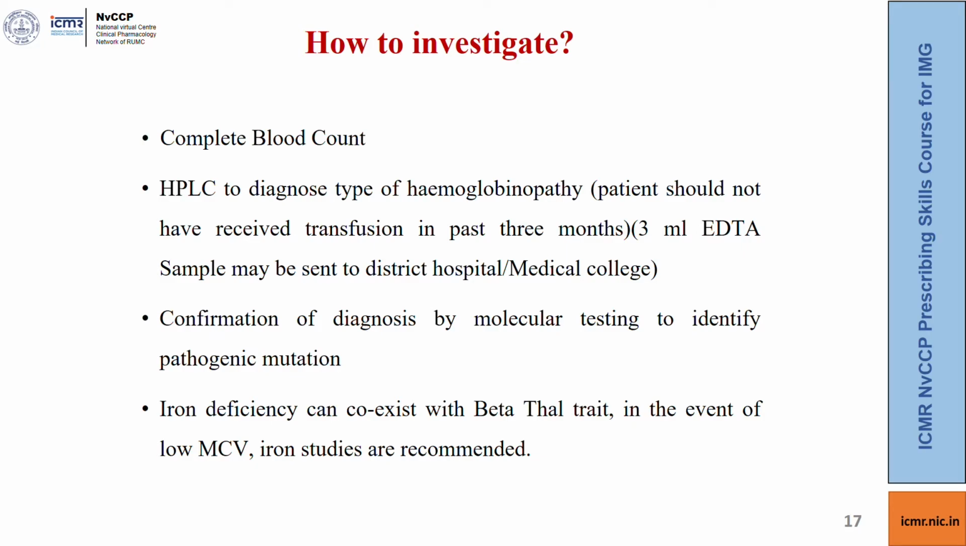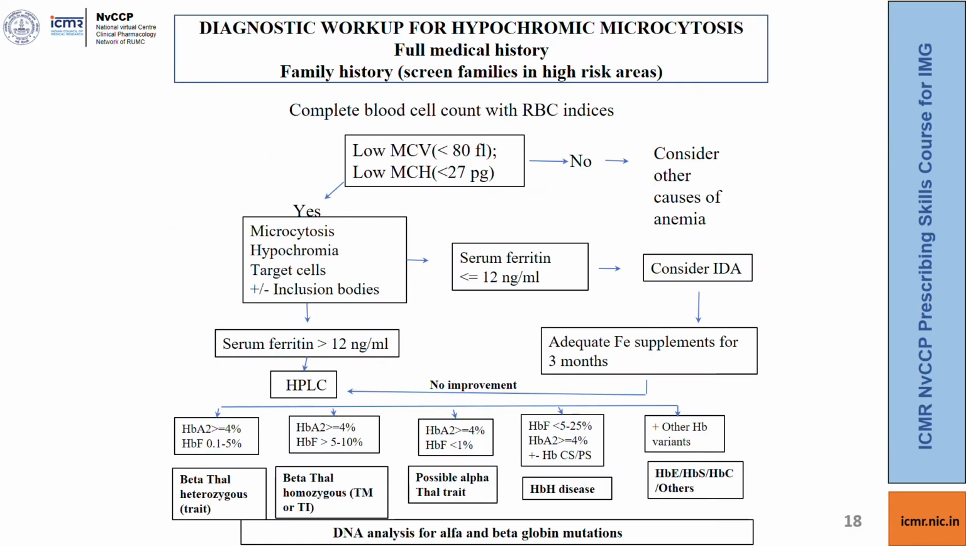We have already discussed through the case-based scenarios how to investigate. However, I would like to point out that iron deficiency can coexist with beta thalassemia. So in the event of a low mean corpuscular volume, iron studies are recommended. You should order serum ferritin. If the value comes out to be more than 12 nanogram per ml, go for HPLC. If the serum ferritin is less than 12 nanogram per ml, consider iron deficiency anemia. Give the patient a trial of iron supplements for 3 months. And if he or she does not respond, then you should go for HPLC.